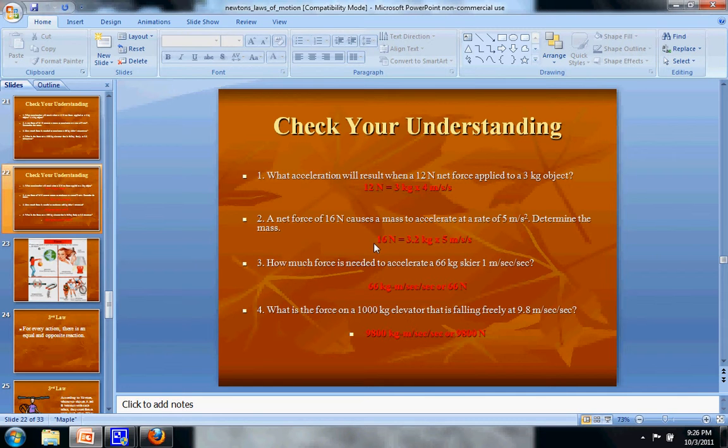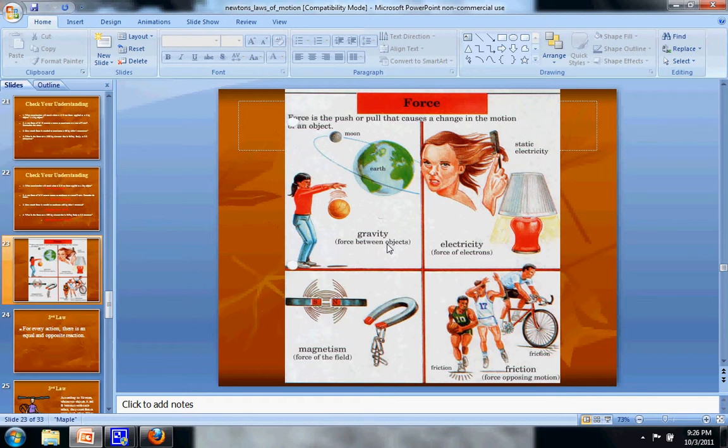Here we got 16. We're accelerating at 5 meters per second squared, and we wanted to find the mass: 3.2, because 3.2 times 5 is 16. You can see the rest of these, and we're going to practice with some of these too.